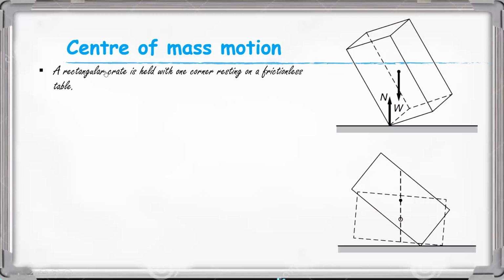Here, a rectangular crate is held with one corner resting on a frictionless table. Here, this point is the center of mass of the crate. The crate is gently released and it falls in a complex tumbling motion.